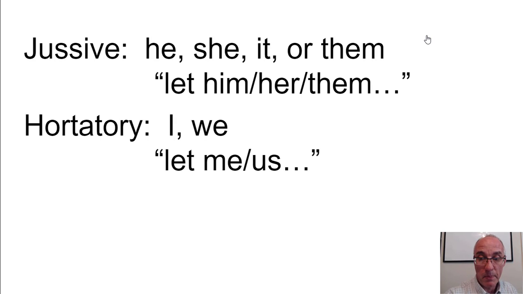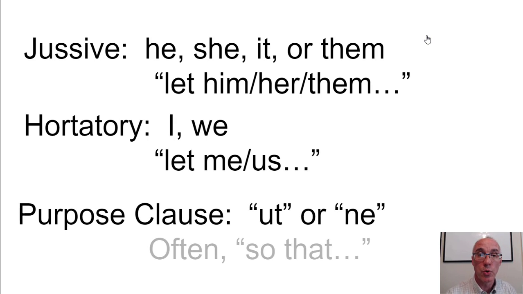And then we have the purpose clause, ut or ne, often so that. I am going to the store so that I can get some milk. We all talk like this all the time, you know what I mean. There's your subjunctive. Let me know if you have questions. Thanks.